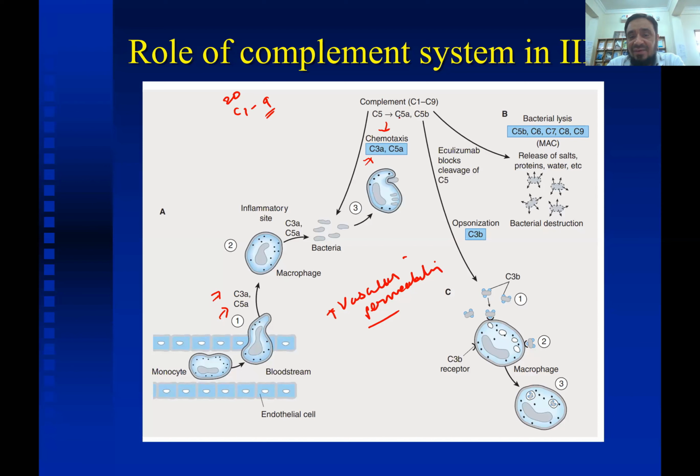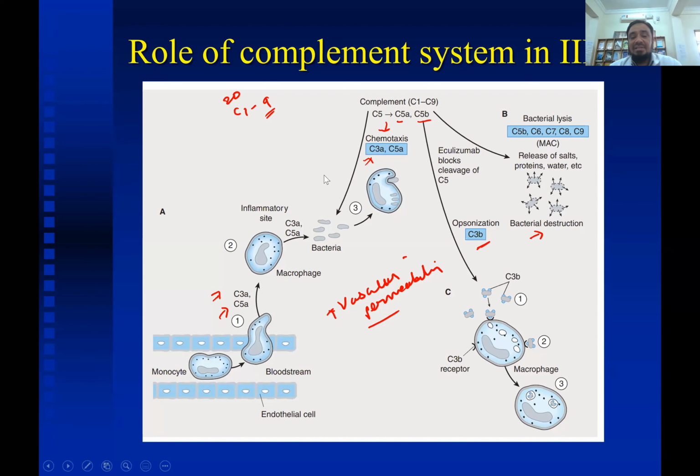Complement C5 breaks into complement C5a and C5b. Complement C5a is responsible for chemotaxis, and complement C5b is responsible for the formation of the membrane attack complex, okay, along with the other complements C6, C7, C8 and C9, which cause the bacterial cell destruction. Opsonization is the function of complement C3b.